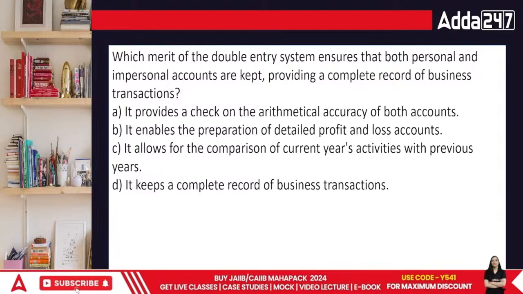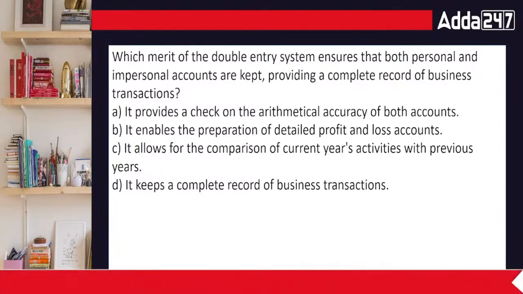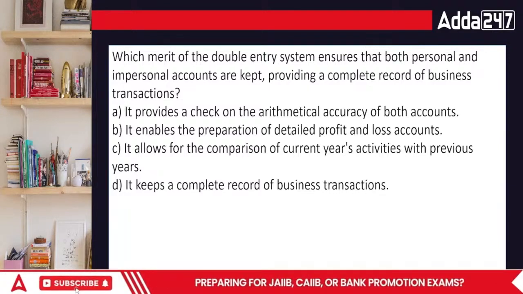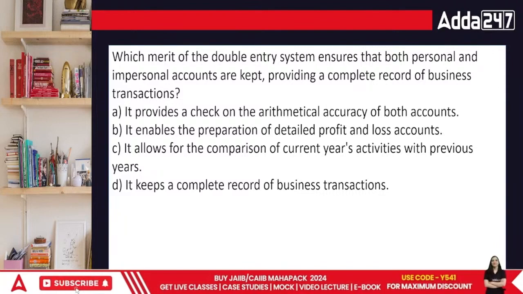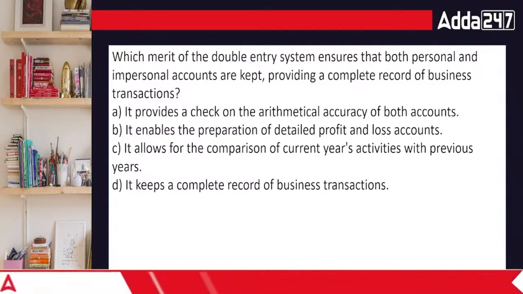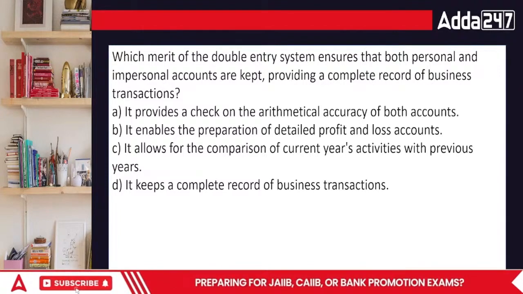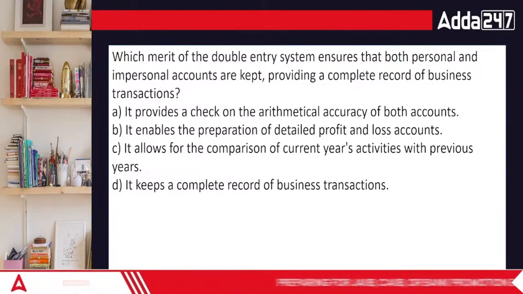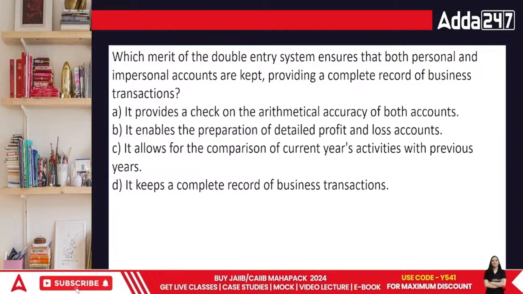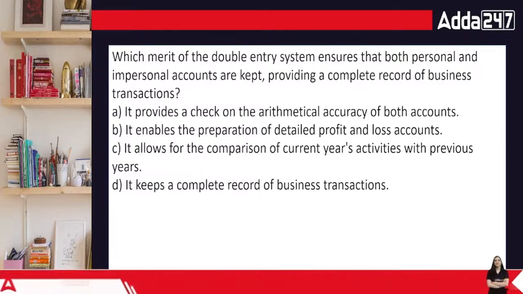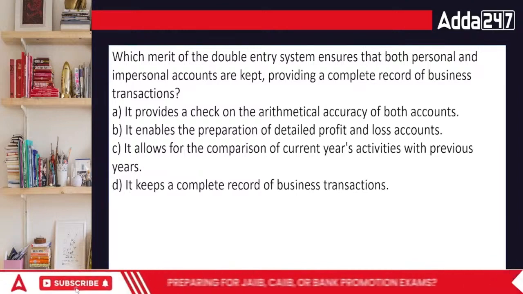It allows a comparison of current year activities with the previous years. And it gives a complete record of the business. When we have bookkeeping and we are trying to reconcile, whatever information we possess and whatever we are imparting is termed the full disclosure principle.